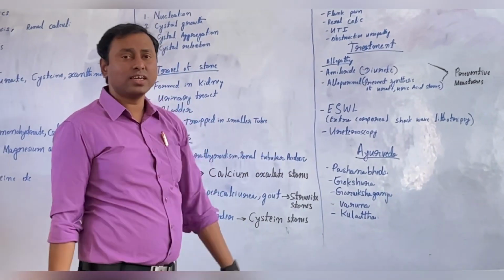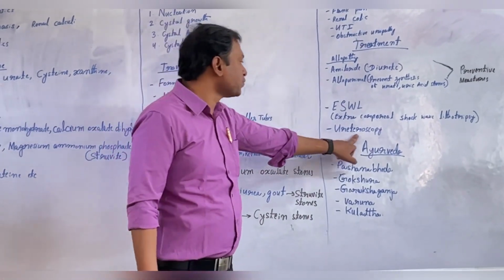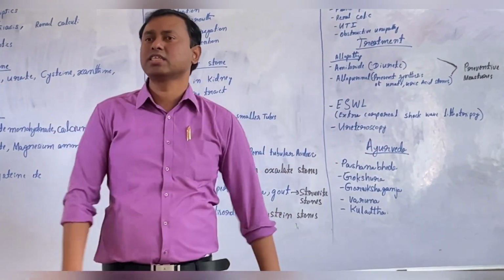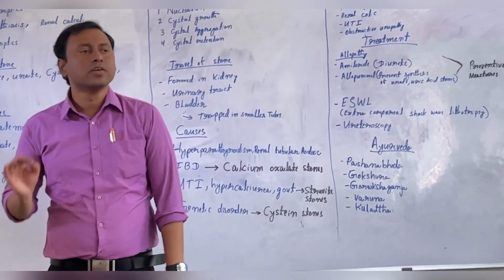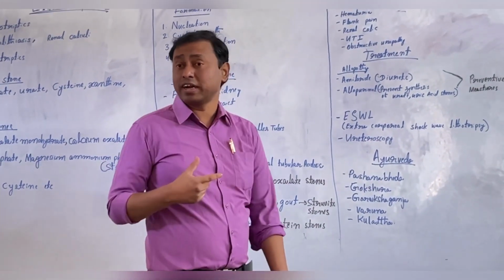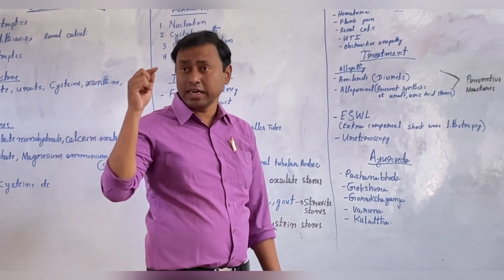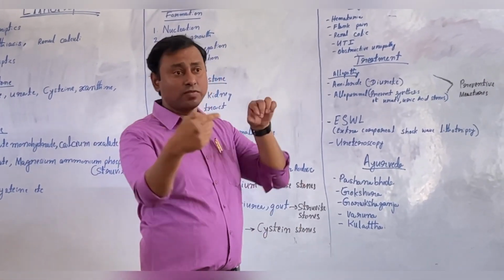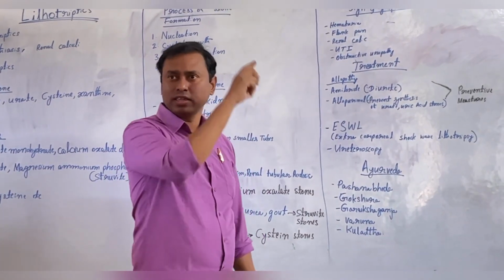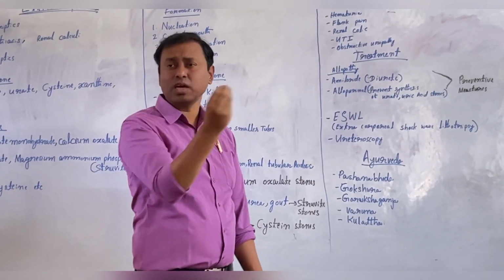The next procedure is ureteroscopy. This is a surgical process. In this case, we take the patient into the OT and give general anesthesia. A special instrument is passed into the ureter, and wherever the site of the stone is, it breaks, and the stone comes out in powder form.